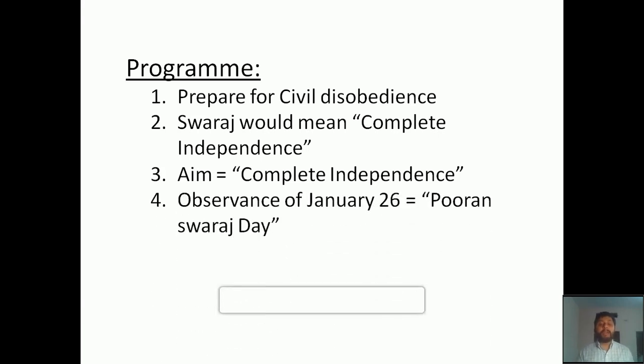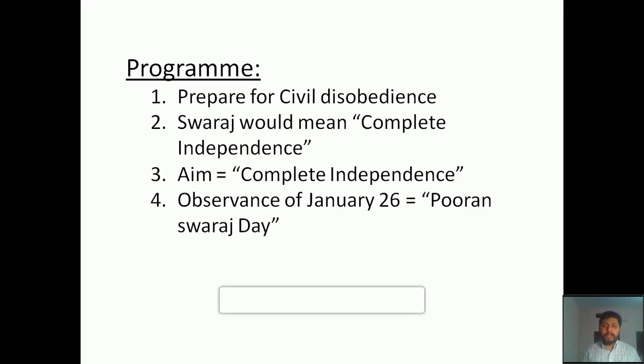Then they declared January 26 as Poorna Swaraj Day. You might have noticed the importance of January 26 in our country right now. Yes, it is declared as the Republic Day of our nation. But for the first time in the history of our Indian national movement, January 26 got its own importance, because in the Lahore session under the leadership of Jawaharlal Nehru, they declared that January 26 would be the day of Poorna Swaraj.